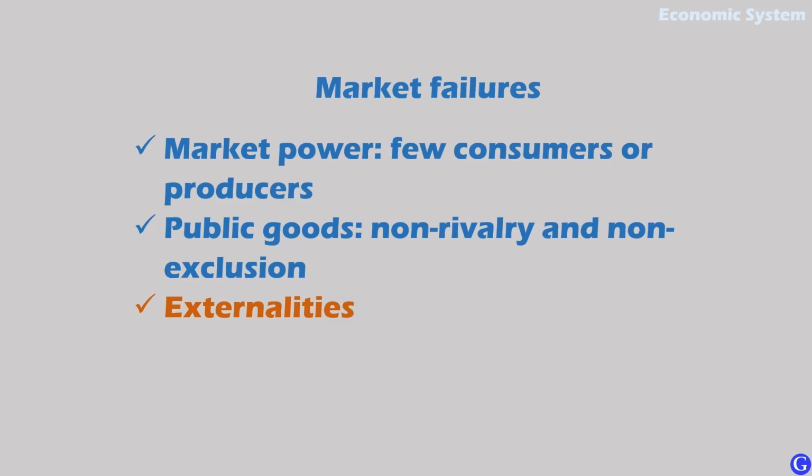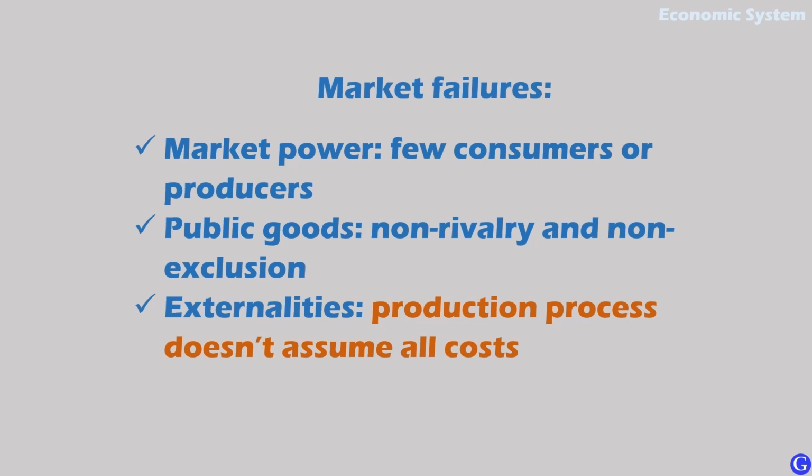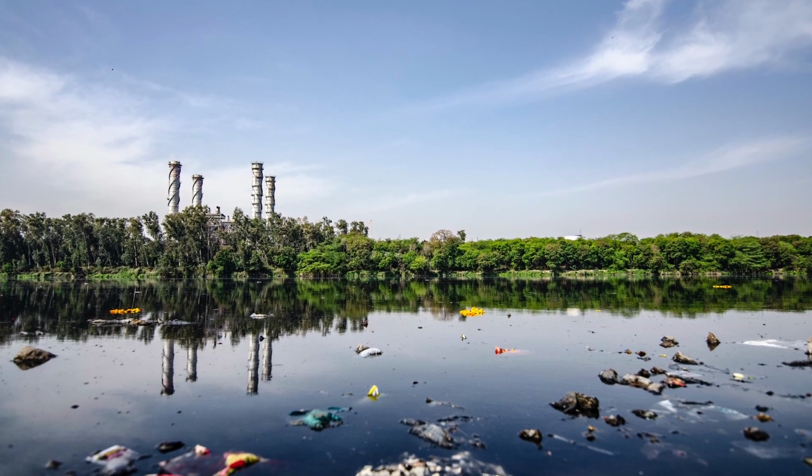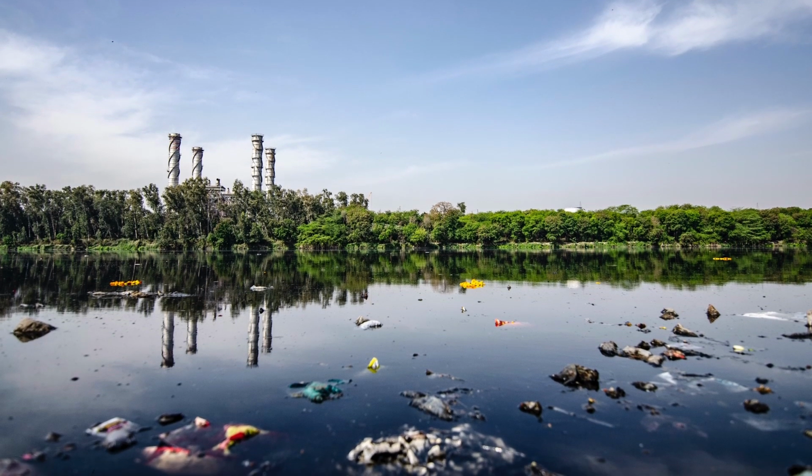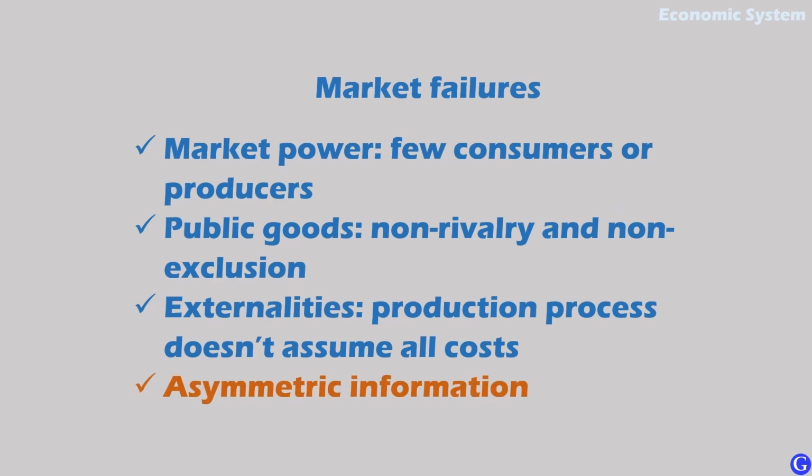The third market failure is externalities, which occurs when a production process doesn't assume the entire costs of producing the good or service. The most interesting cases of this failure are environmental. And the fourth failure is asymmetric information. For now, let's limit our explanation to an example from the Nobel Prize in Economics winner George Akerlof.